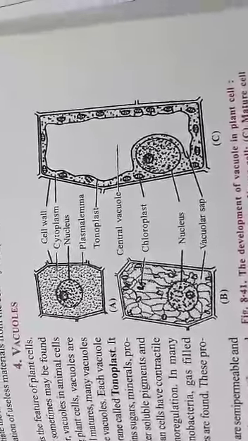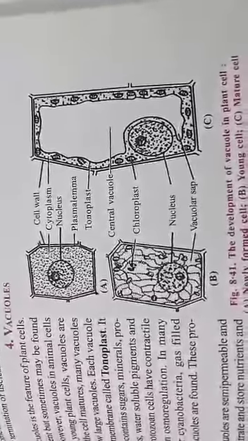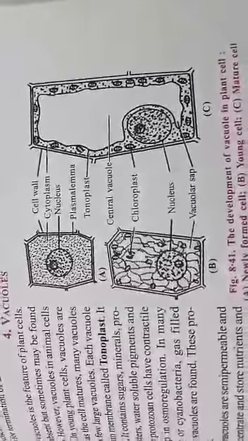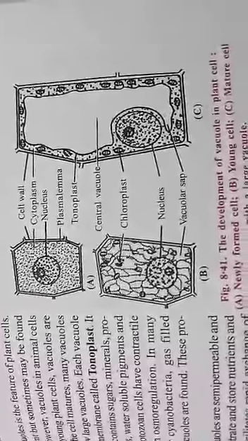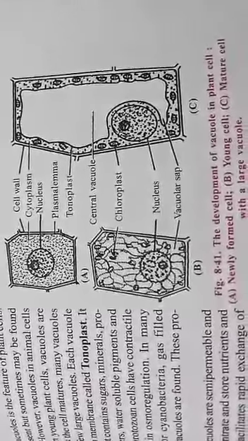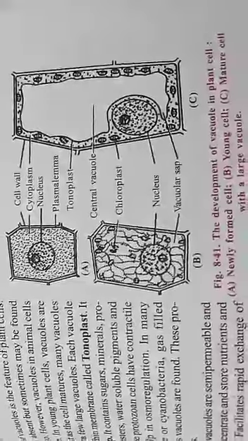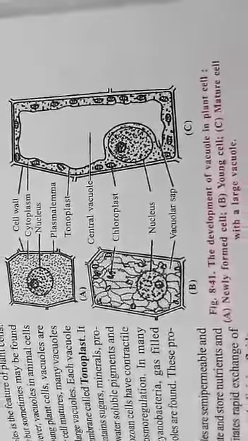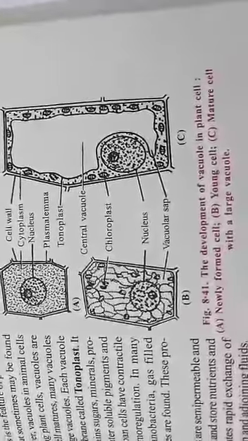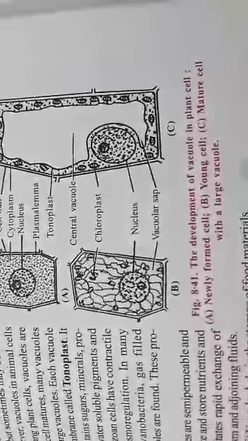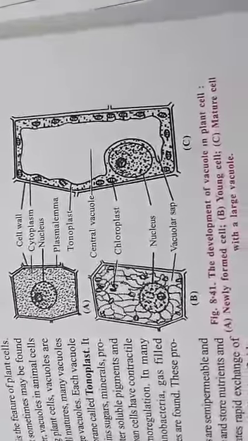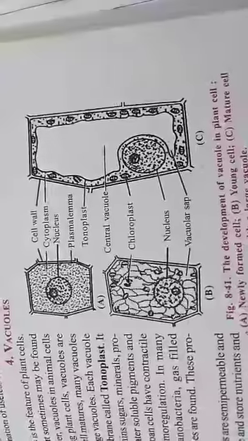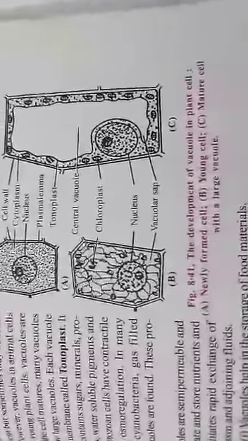Sometimes hydrolytic enzymes are present in the vacuole. Thus, they function as a lysosome. Some pigments responsible for the color of flowers, fruits, leaves and beetroot are found in the cell sap of vacuoles. Vacuoles help in the excretion of various waste products. The cell sap keeps the cell turgid.